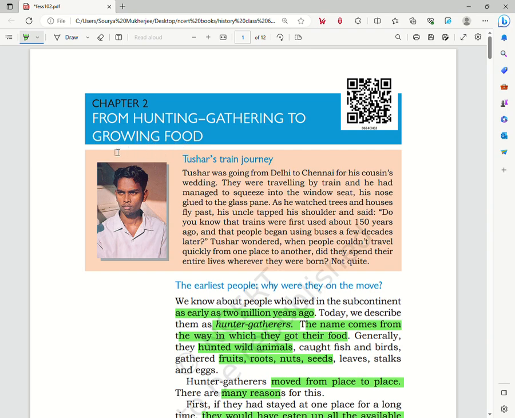We see that at the start of the chapter there is a small story about Tushar's train journey. Now, in here, Tushar wonders that long ago, when there were no means of communication such as trains, cars, how did people travel from one place to another, and why did they do so? So, in this chapter, we are going to find out about the reason of people traveling from one place to another.